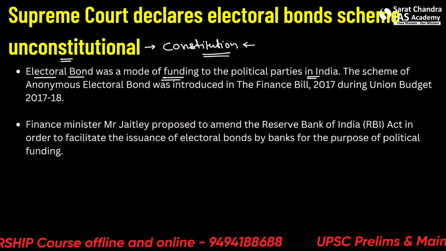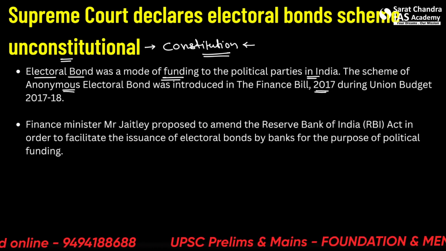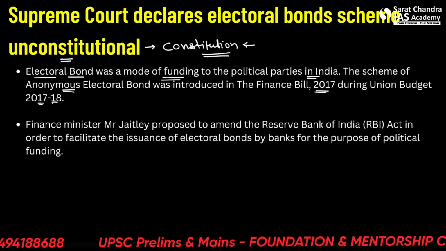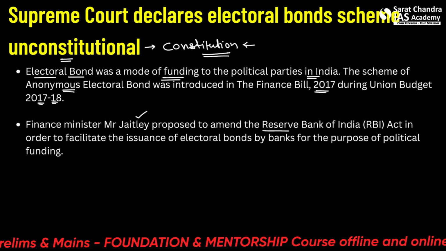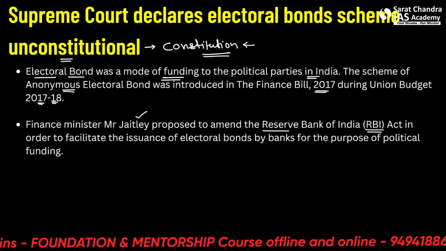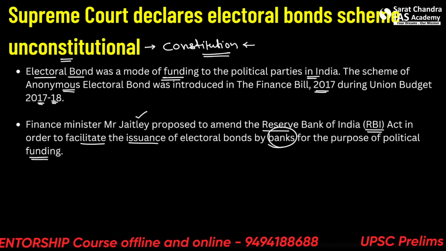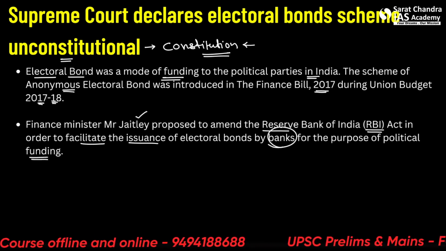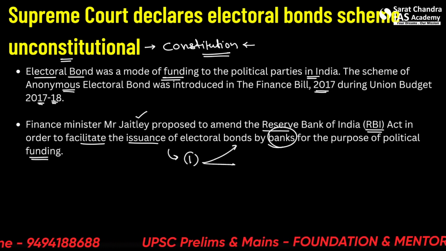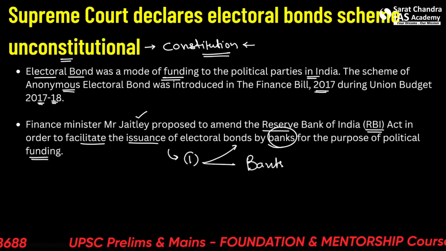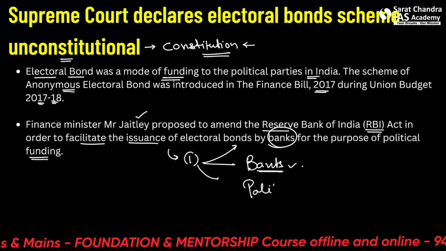So let us know about this. The scheme of anonymous electoral bond was introduced in the Finance Bill of 2017 during the Union Budget of 2017-18. Finance Minister Mr. Arun Jaitley at that time proposed to amend the Reserve Bank of India (RBI) Act in order to facilitate the issuance of electoral bonds by banks for the purpose of political funding. So this makes our first statement: who was issuing the electoral bonds? The bank was issuing them, towards the funding of political parties.